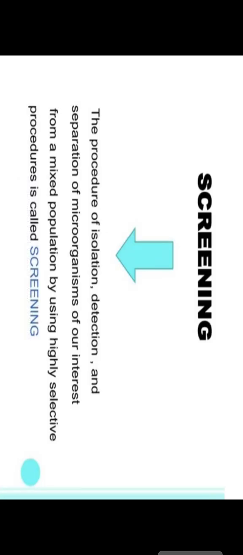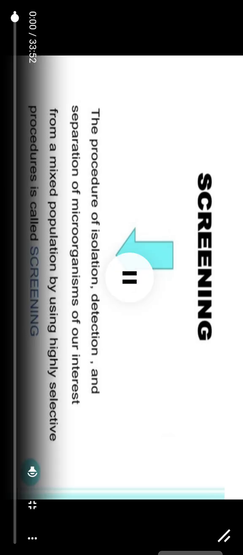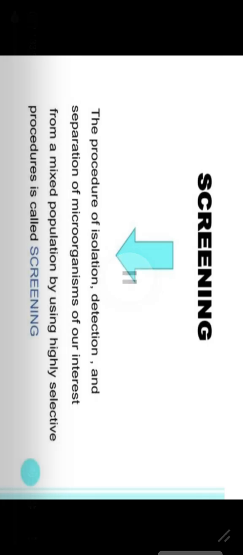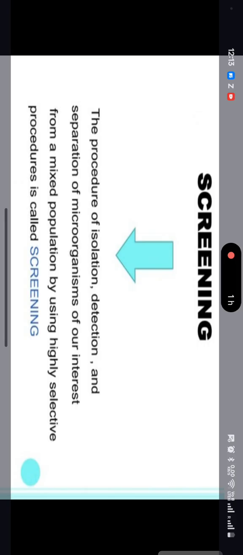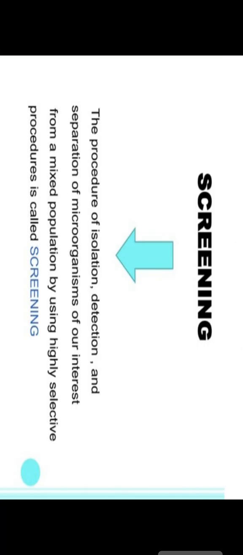Today I am taking a lecture on production strains, isolation and screening techniques of different microorganisms. First we will discuss screening. In this topic we will also study the different types of fermentation media and fermentation technology by which we can get the different types of industrial strains, and the techniques we use for the bulk production of different products which are useful in our society.